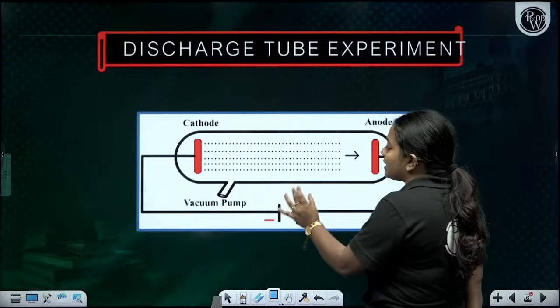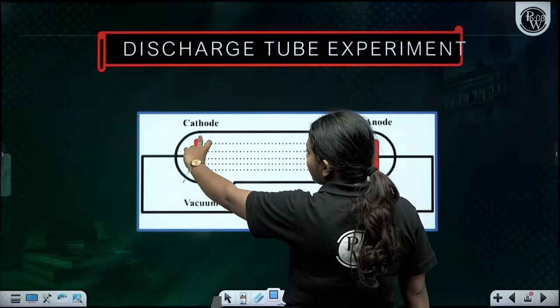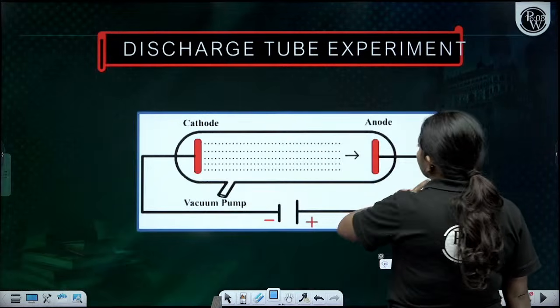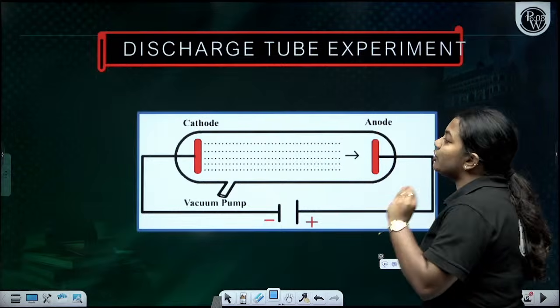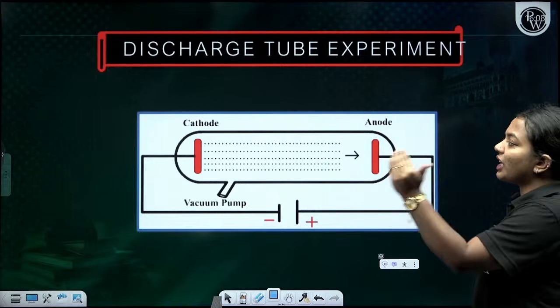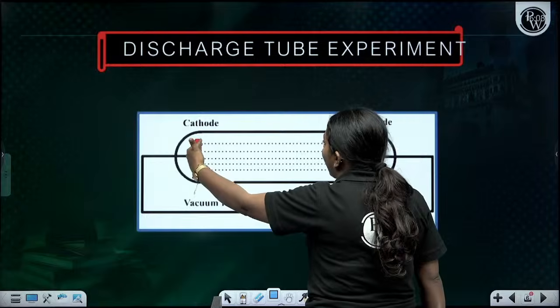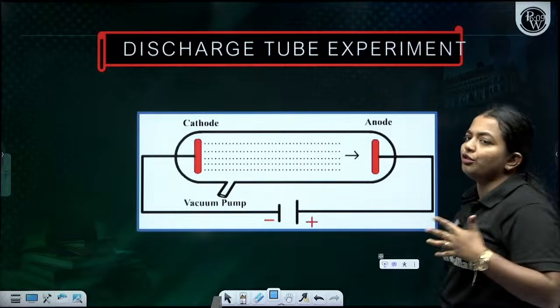You can see that the negative terminal of the battery is connected to the cathode, and the positive terminal of the battery is connected to the anode. And you can see that there are some rays coming from the cathode and hitting the anode. Do you know this experiment?